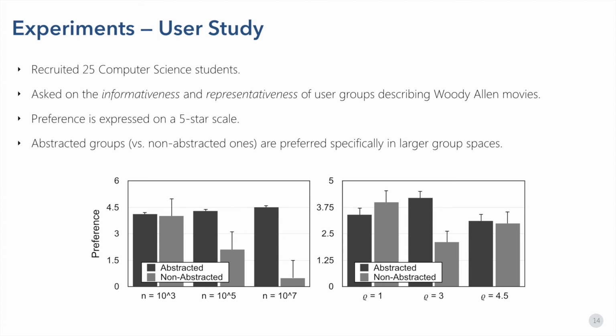stays almost constant. The reason is that participants can potentially make sense out of non-abstracted groups in smaller datasets, but when the space becomes larger, hence less manageable, the need for an abstracted view increases. Note that even in the smallest space size, abstraction is preferred as much as non-abstraction.